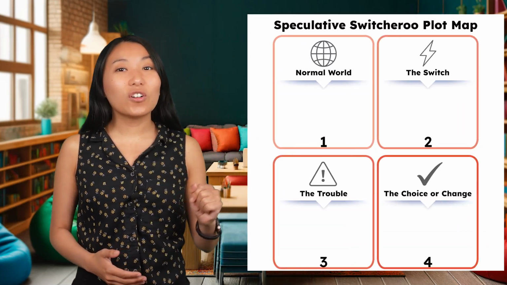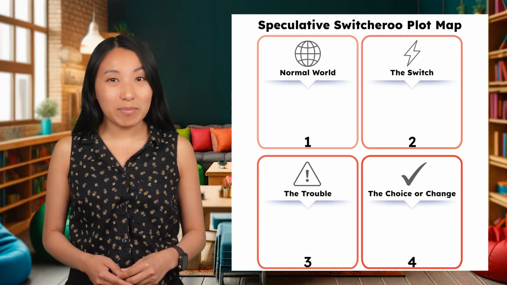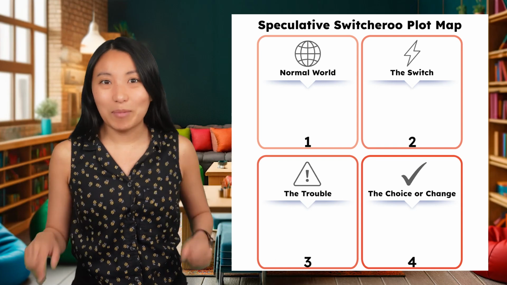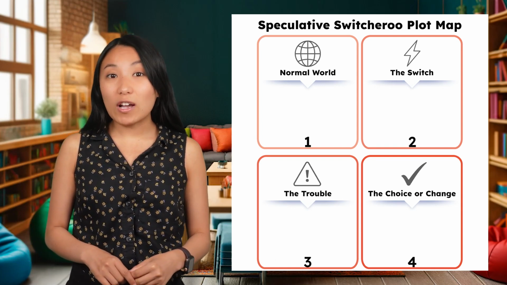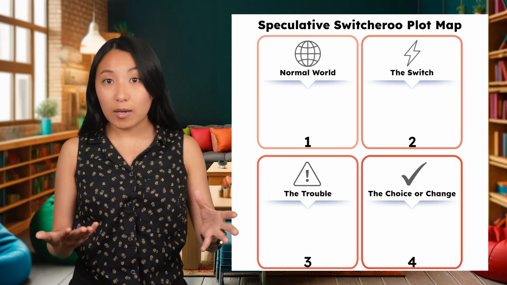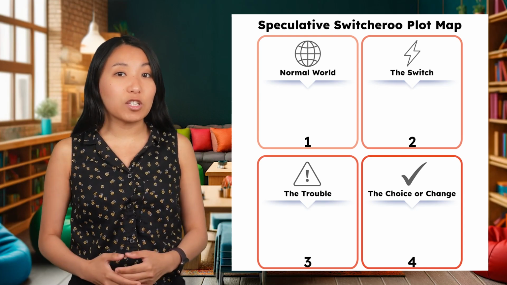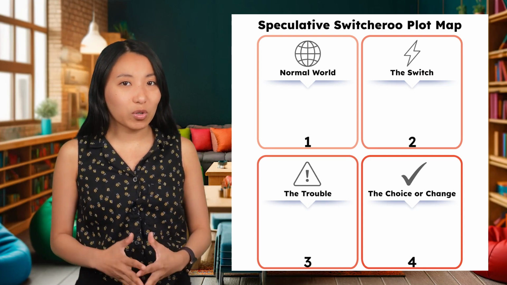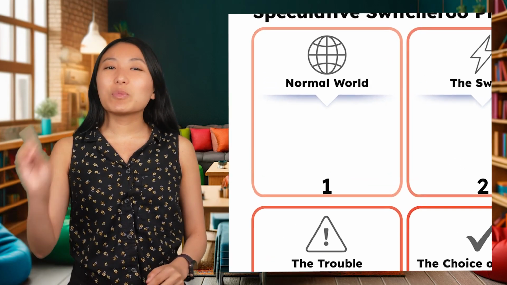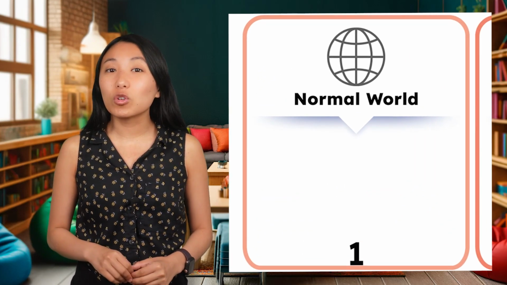This structure is called the Speculative Switcheroo Plot Map. It's an organizer I made up to help me. It keeps the wild idea, like AI or time travel, at the heart of the story and moves the plot forward when something strange disrupts a normal world. Let's start with box 1. This is the normal world.